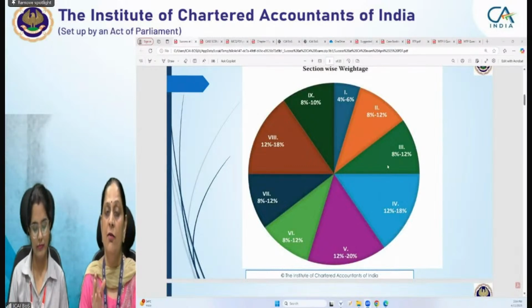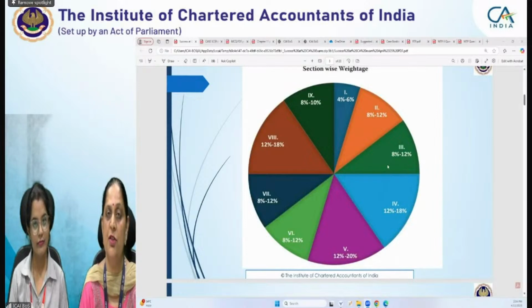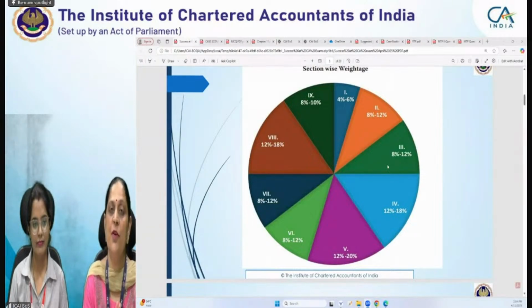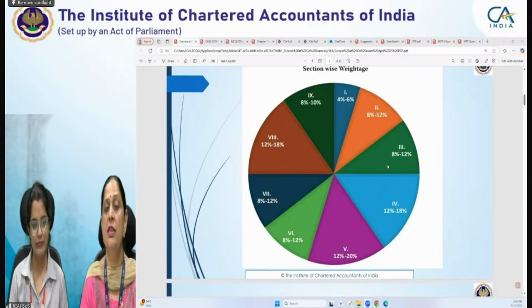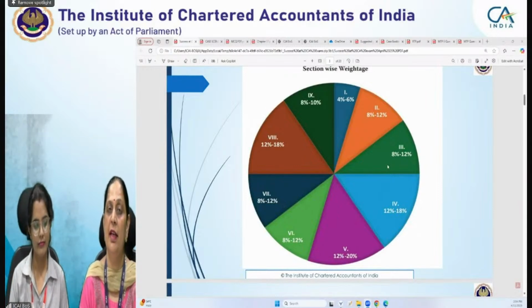For the remaining 70 marks, you have one question's internal choice and one additional choice. Each question is of 14 marks. You have a total of 6 questions, out of which you need to opt for 5 questions, and in one of the questions you have an internal choice also for 4 marks. So this way, our paper is of 118 marks.